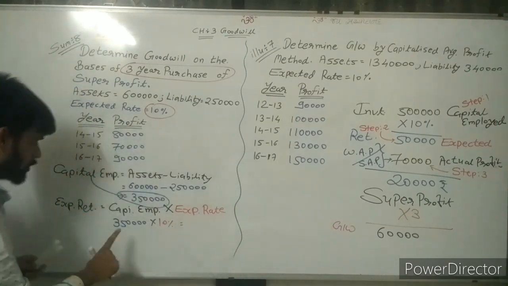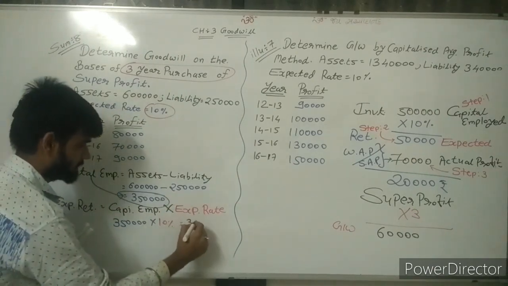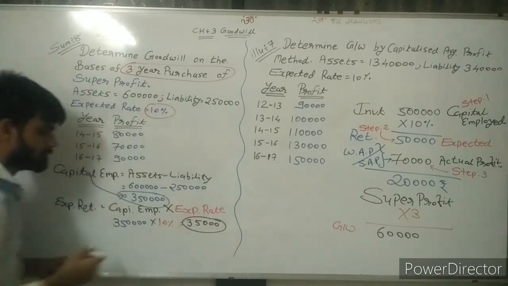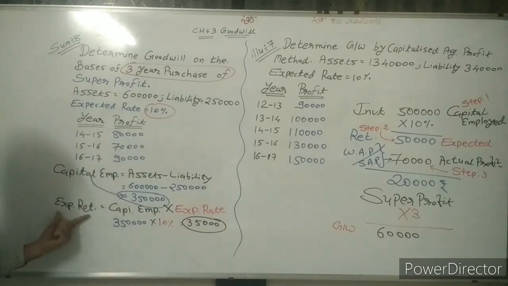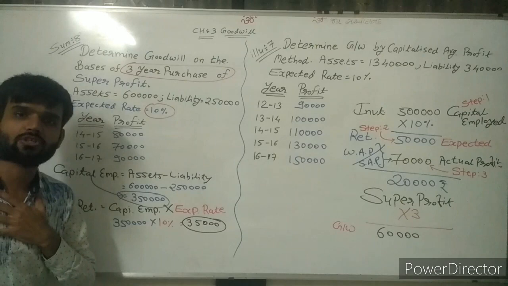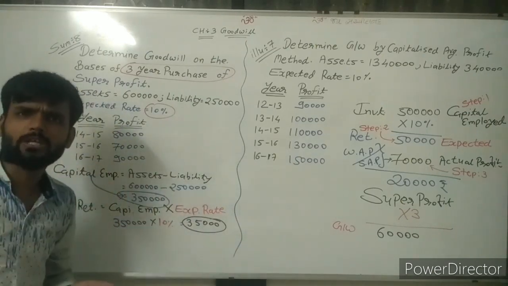So 3,50,000 into 10%, the answer is 35,000 rupees. Now this is my expectation. I need to earn this much. If I earn more, then that is the benefit for me.